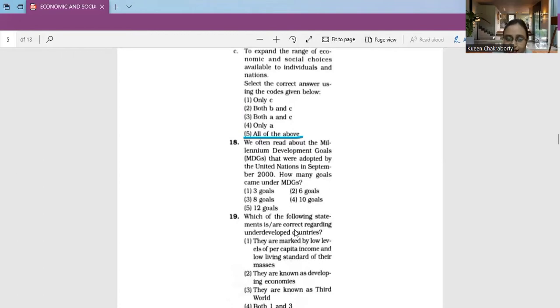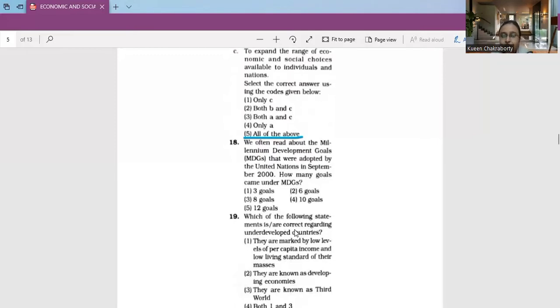In September 2000, the 189 member countries of the United Nations, as it was at that time, adopted eight Millennium Development Goals, the MDGs, committing themselves to making substantial progress towards the eradication of poverty and achieving other human development goals by the year 2015.